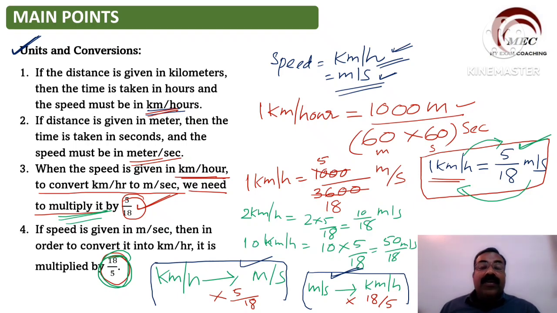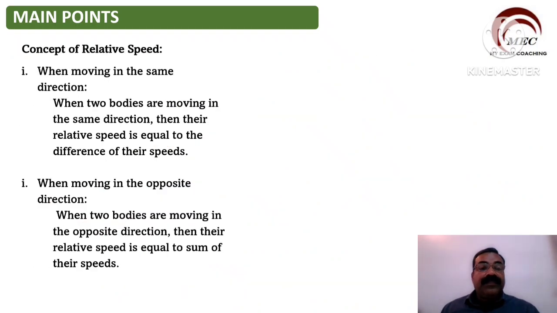Okay. So let us go to the next important point. Concept of relative speed. Now this concept I'll tell you. Suppose we have trains moving in parallel tracks.